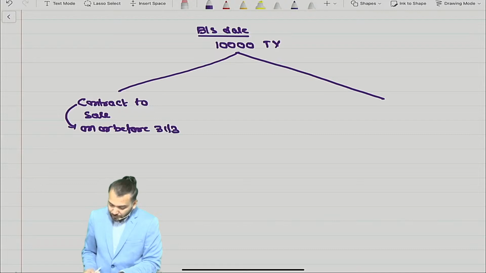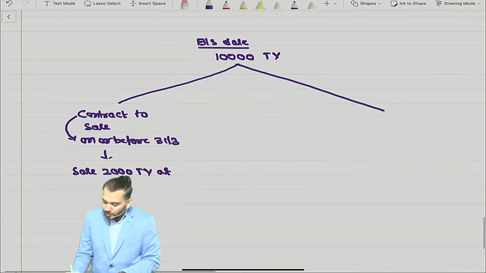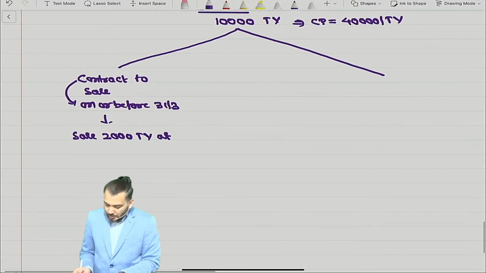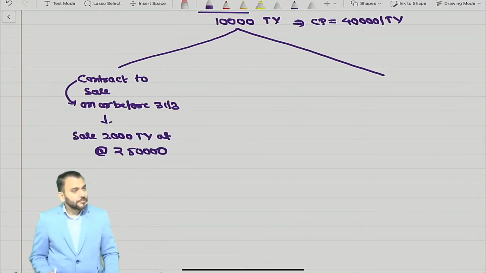31st March. To sell 2000 TV at rupees 50,000. Acha, cost price I have given, I have not given. Cost price is equal to 40,000 per TV. Understood? So 2000 at rupees 50,000. Understood this point?